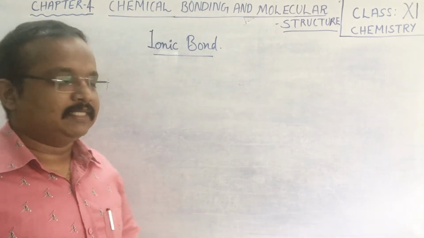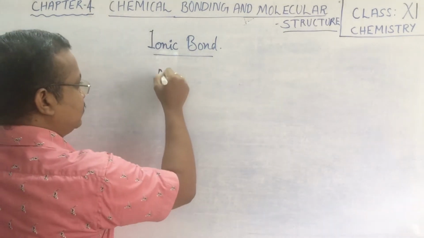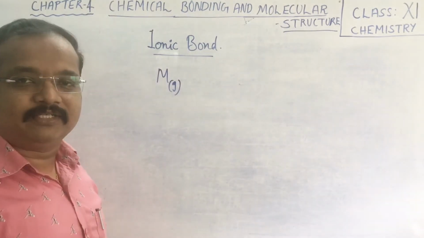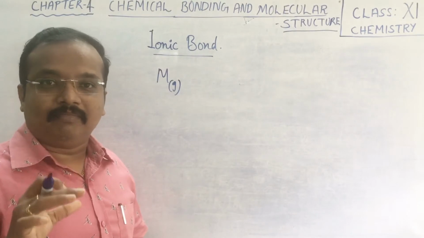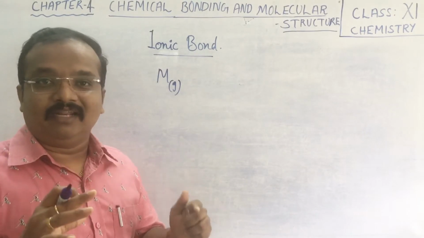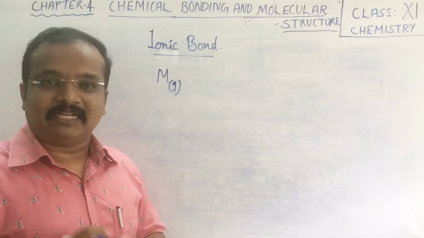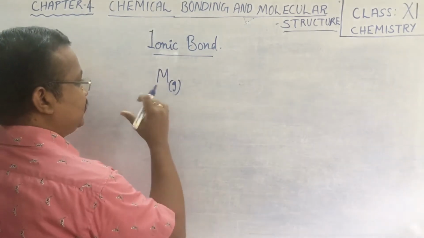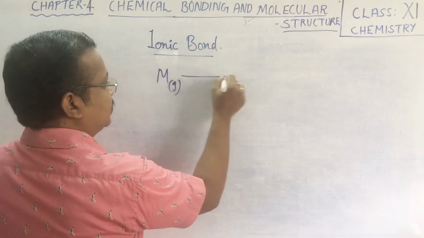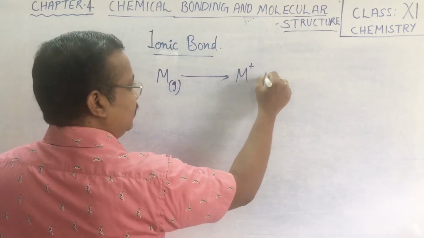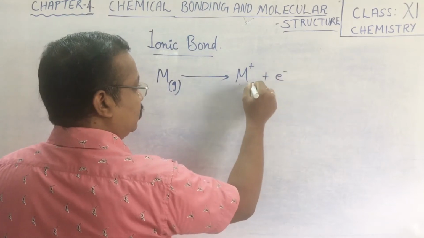That is, when a metal in the isolated gaseous state, which means the atom is completely free from any other attractive forces or interactions, converts into M positive by the release of one electron.